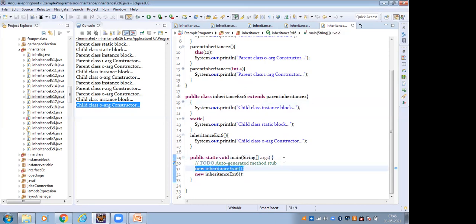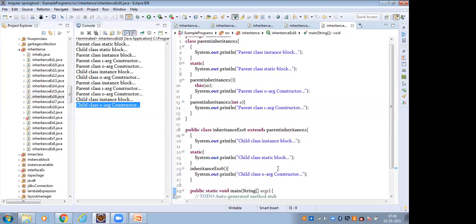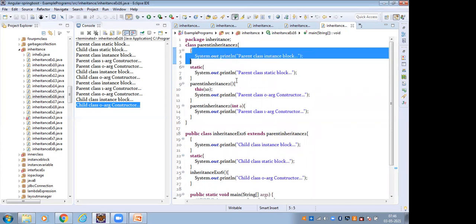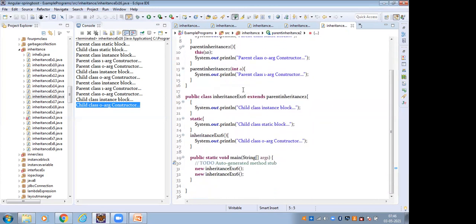If I create the object, the parent class instance block is executed first, then the parent class constructor, then the child class instance block, then the child class constructor is executed. Here, the static block is executed only once, before the main method, when the .class file is loading.